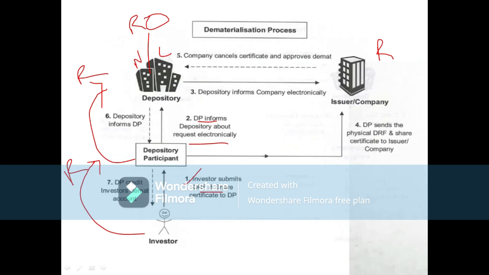The company will see the certificates, and according to the certificates it will approve the demat account. Afterwards the depository informs the depository participant, and the depository participant informs the investor, and finally the company will credit the investor's demat account through the depository participant only.